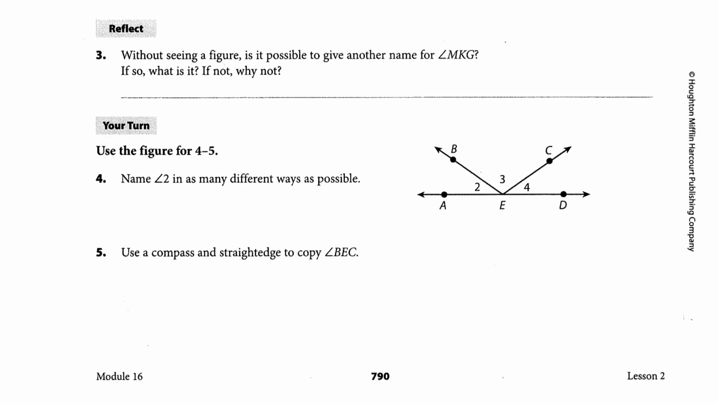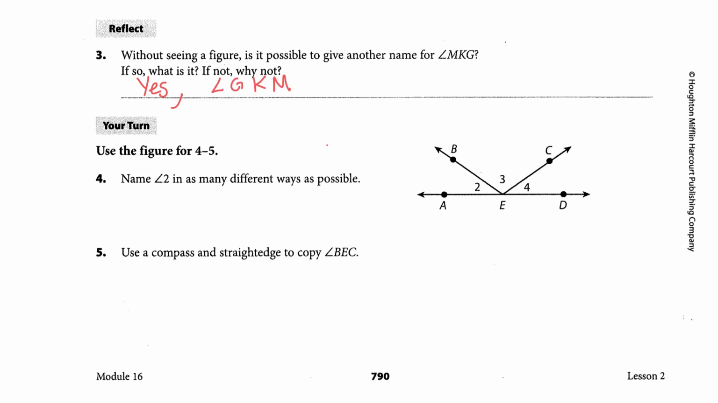Without seeing a figure, is it possible to give another name for angle MKG? If so, what is it? If not, why not? We can. We know that K is the vertex, so we can change the order of the remaining two letters.